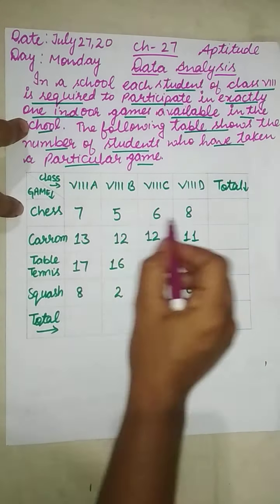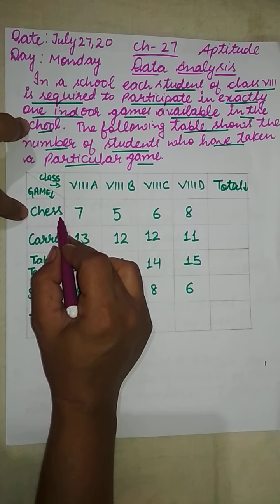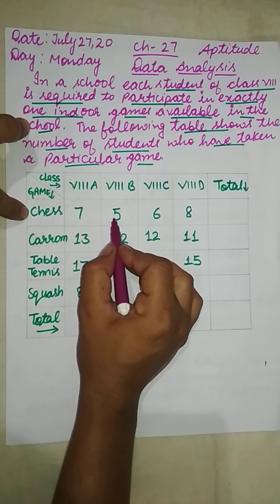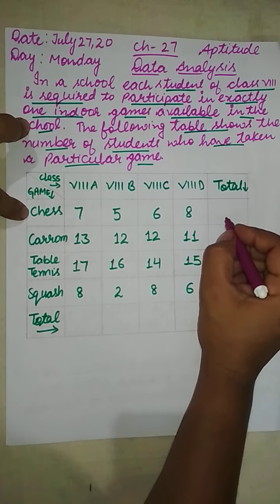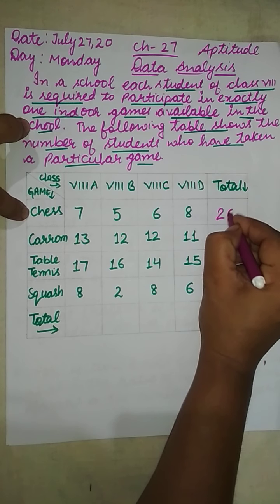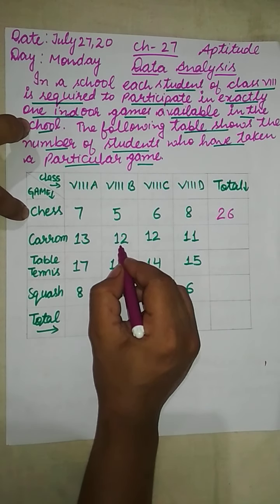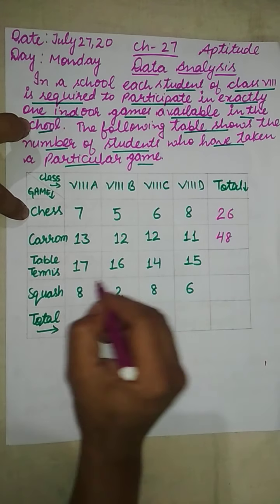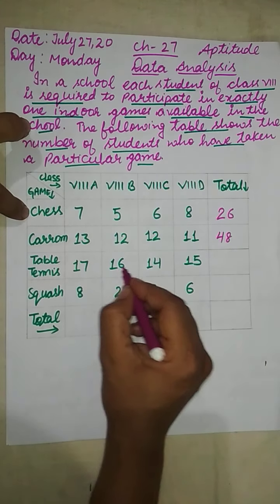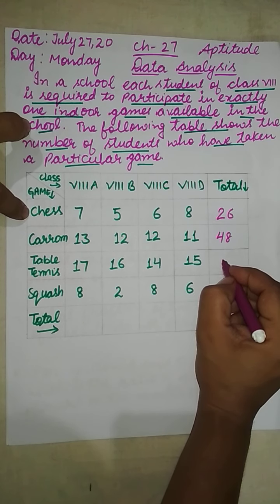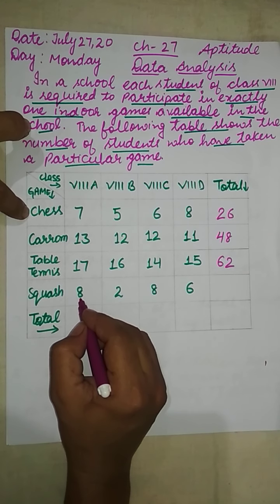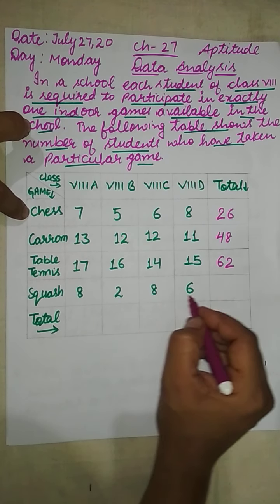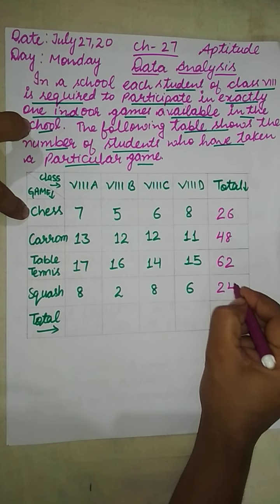Now add these numbers corresponding to the game chess. 7 plus 5 plus 6 plus 8 is 26. Now 13 plus 12 plus 12 plus 11 is 48. 17 plus 16 plus 14 plus 15 is 62. 8 plus 2 plus 8 plus 6 is 24.